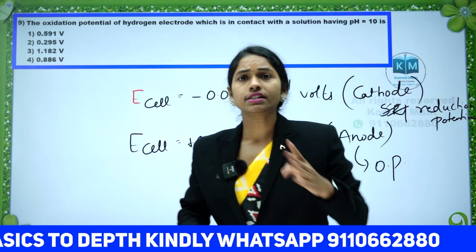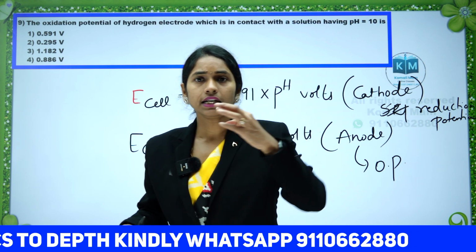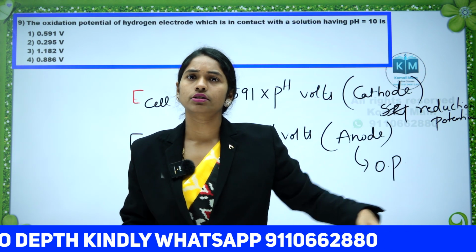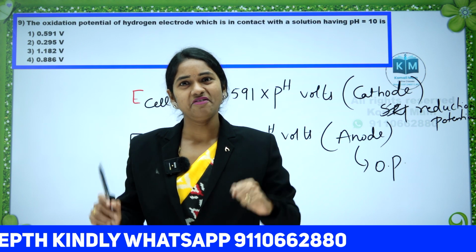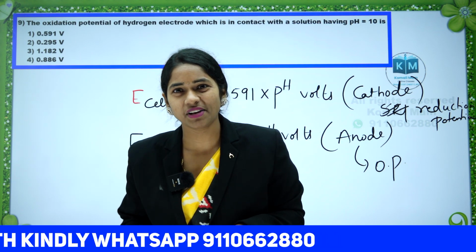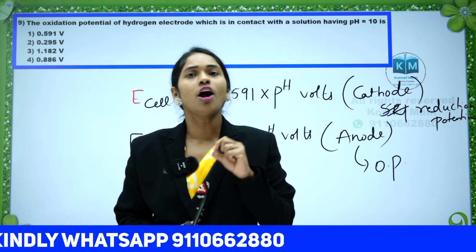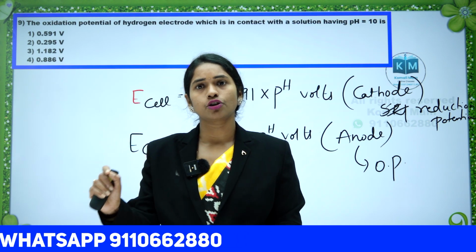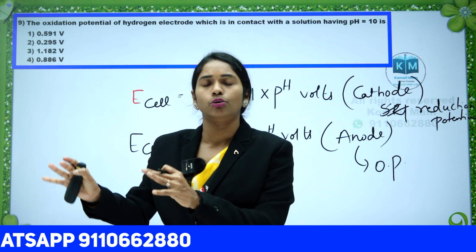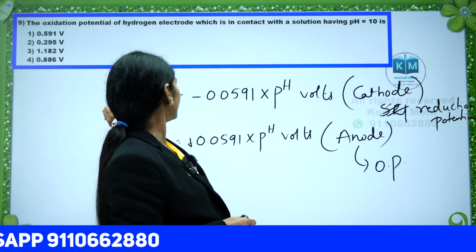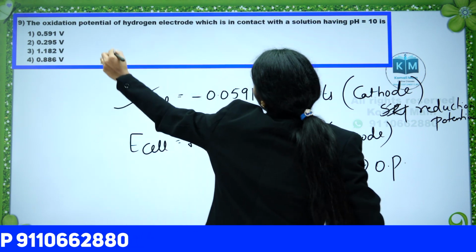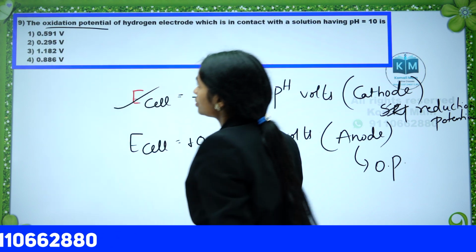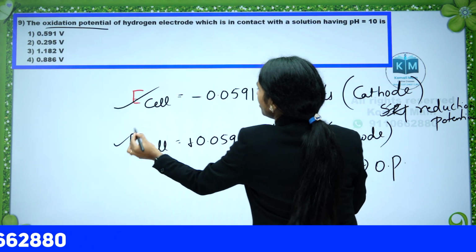Ma'am, they did not say in the question whether it is undergoing reduction or oxidation, then which formula do we have to use? When it is not mentioned in the question, usually we consider the hydrogen electrode as a cathode, so we have to take the first formula. In this question they mentioned oxidation potential directly, so use this formula.